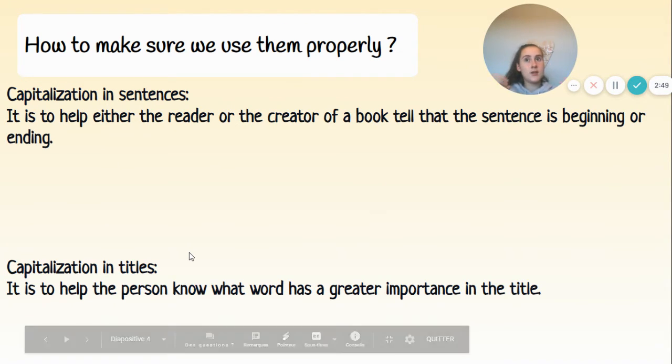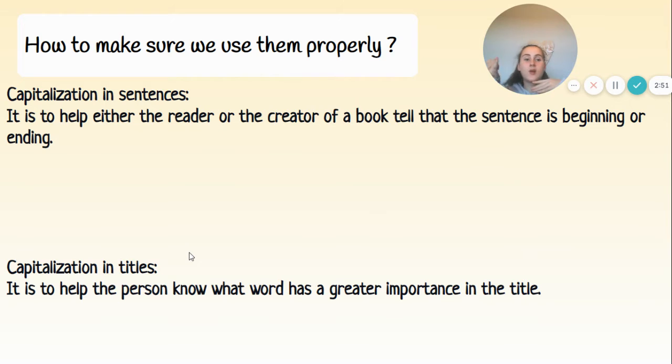So capitalization in sentences is to help the reader, the creator. It's to help somebody. For example, a book. You're reading a book. Okay? So it's to help them read the book and tell that, oh, capital letter, there's a sentence here. So it can help them tell the beginning and the ending of a sentence by simple capitalization.